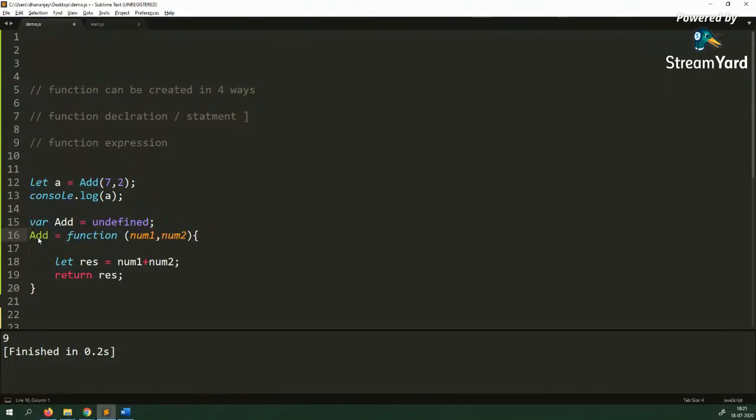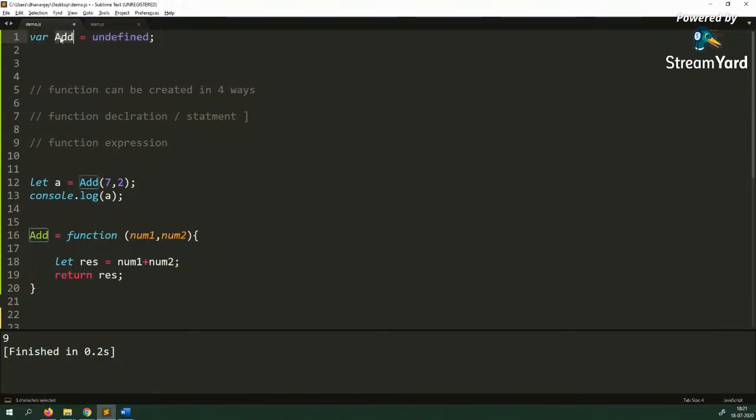So this is the declaration part with the value undefined, which gets broken into another statement, and where you are creating the real function, in that line the real function gets assigned to that particular variable. And JavaScript takes the first statement and puts it on the top of the execution context.